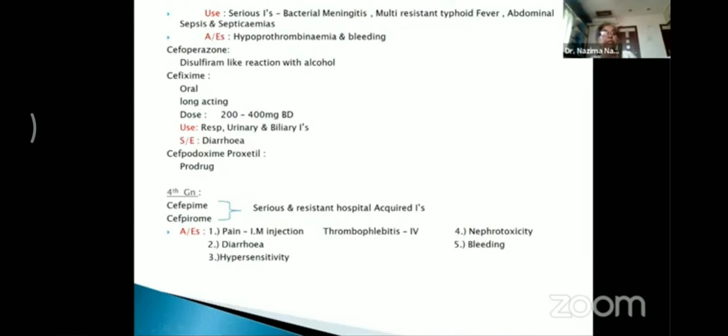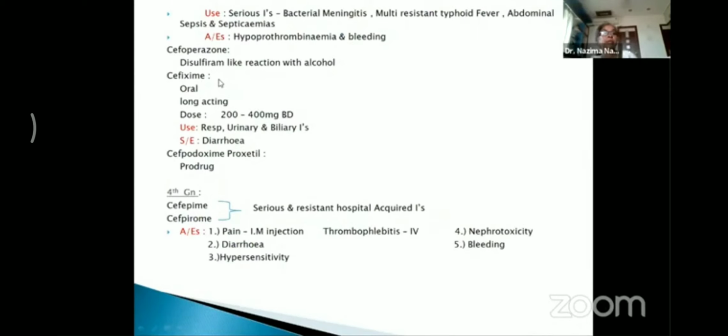Coming to the adverse effects, ceftriaxone causes hypoprothrombinemia and bleeding. So these are the side effects with ceftriaxone. Coming to cefoperazone, this drug has a disulfiram-like reaction with alcohol, and therefore the patient should be advised not to consume alcohol after taking cefoperazone.